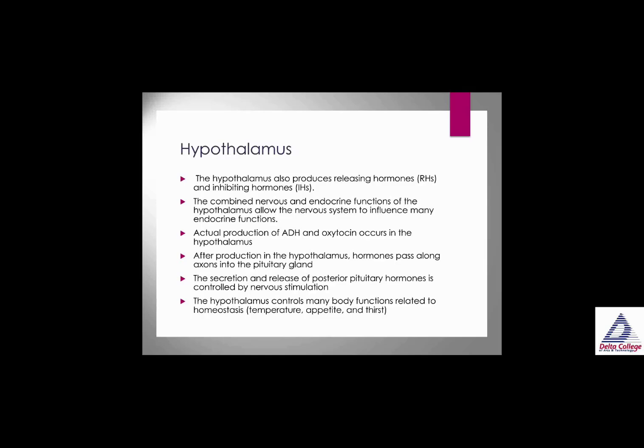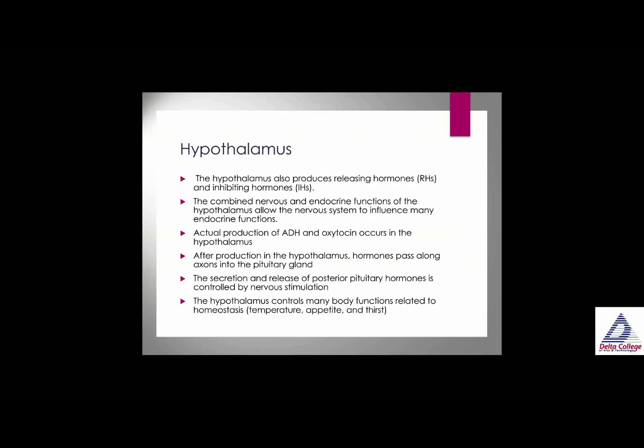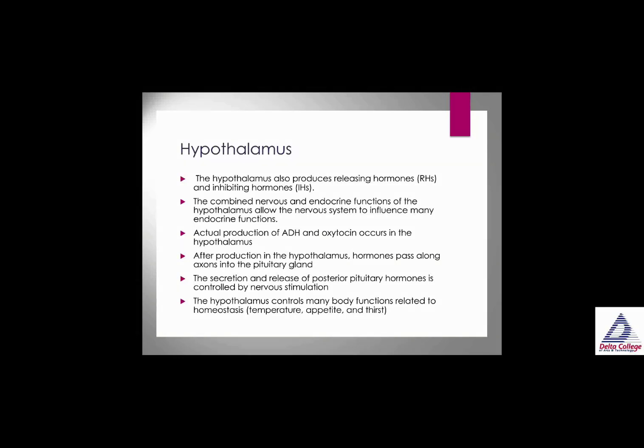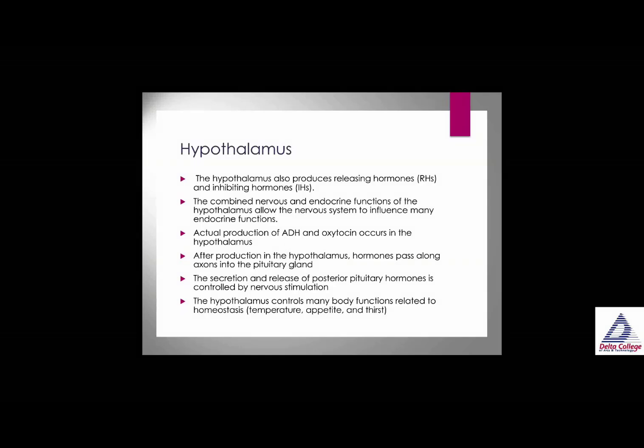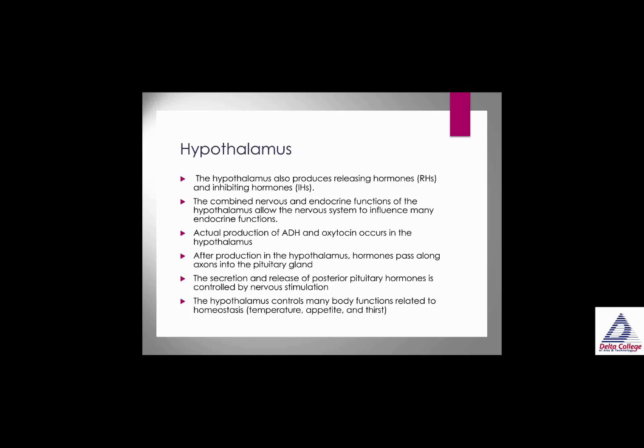After the production in the hypothalamus, hormones pass along axons into the pituitary gland. The secretion and release of posterior pituitary hormones is controlled by nervous stimulation. The hypothalamus controls many body functions related to homeostasis, such as temperature, appetite, and thirst. All come from the hypothalamus.